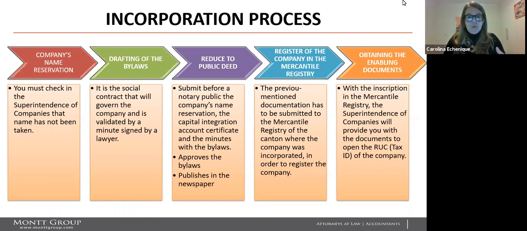When forming a limited liability or unlimited liability company in Ecuador, this process can be done either online or following the normal manual process. We strongly recommend the online process because it is a lot easier and faster.